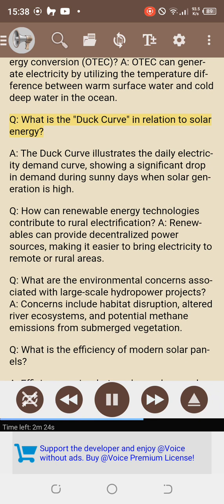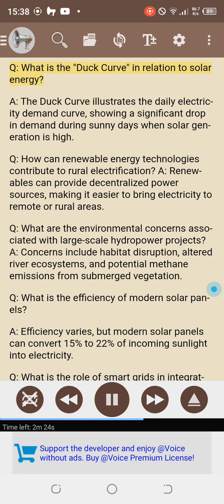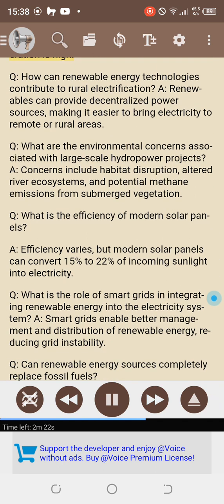Q. What is the duck curve in relation to solar energy? The duck curve illustrates the daily electricity demand curve, showing a significant drop in demand during sunny days when solar generation is high. Q. How can renewable energy technologies contribute to rural electrification? Renewables can provide decentralized power sources, making it easier to bring electricity to remote or rural areas.